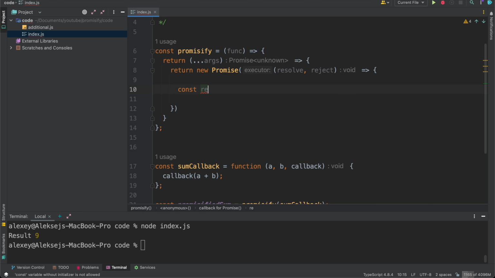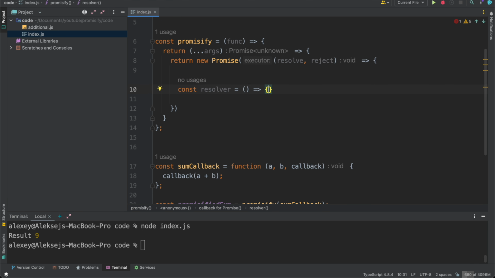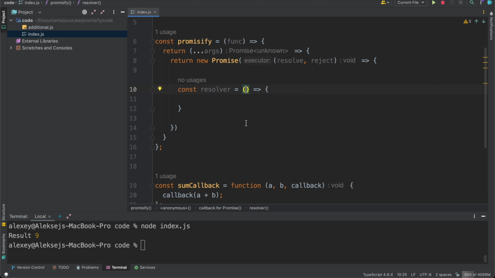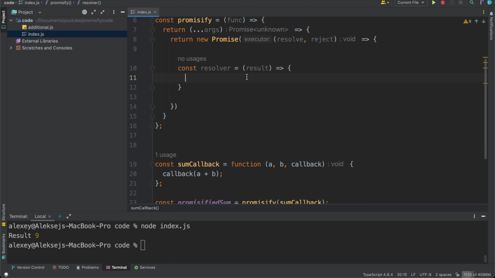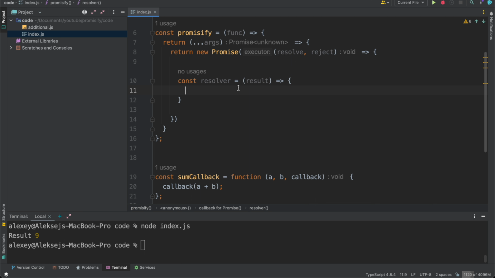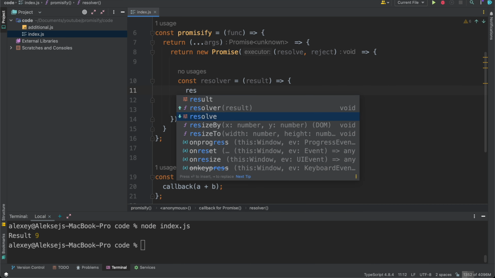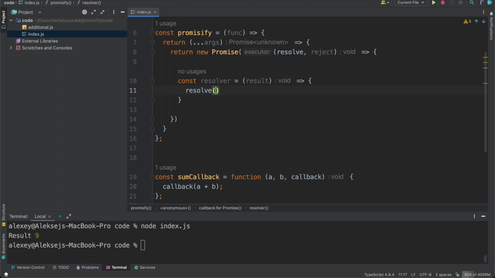So const resolver equals a function, and this function will take a result, the result of some callback, and when we receive this result, we will resolve the promise with this result. So we have to write here resolve and pass the result.